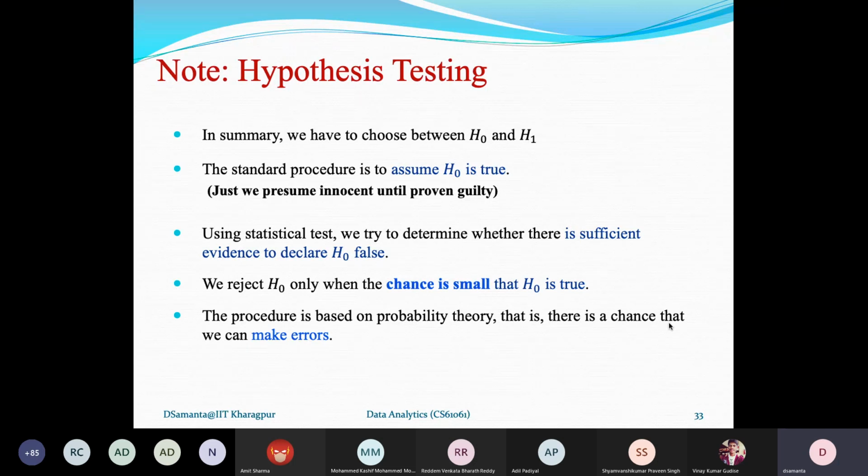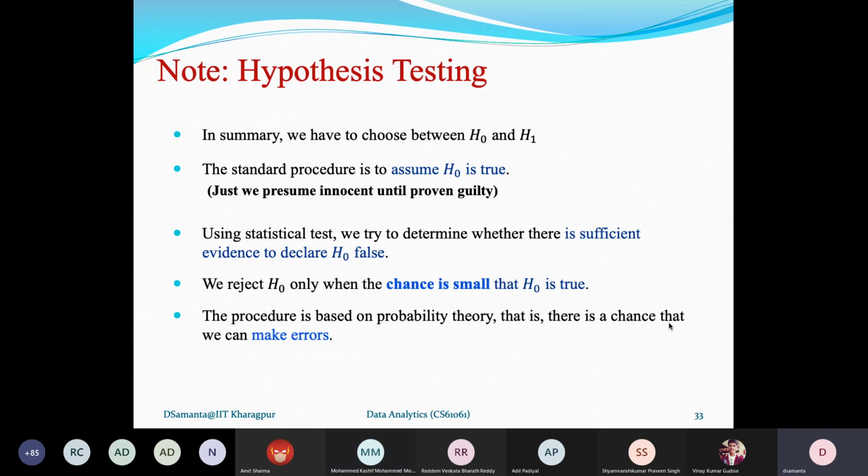Now here, what is the sufficient evidence, I will let you know. That will be decided by your sampling distribution and the test data that you have collected from the sample. One very important point is that we reject H0 only when the chance is small that H0 is true. Otherwise, H0 will be considered as true. So there should be sufficient reason to declare that H0 is false. That is what I said.